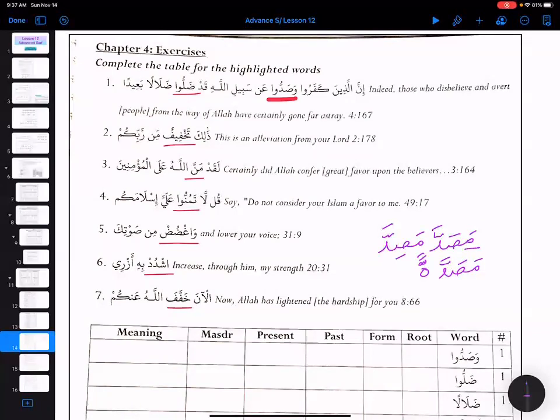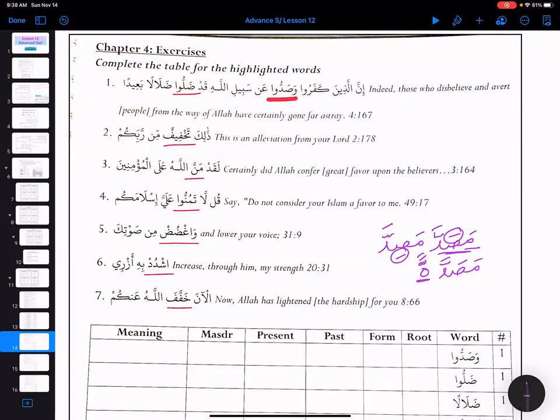So what is happening? One is with fatha, the other one is with kasra, and the third one is the same as the first one, just we are adding ta marbuta. So masadda, masadd, and masaddatan.